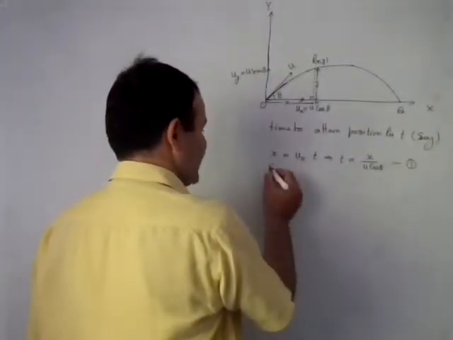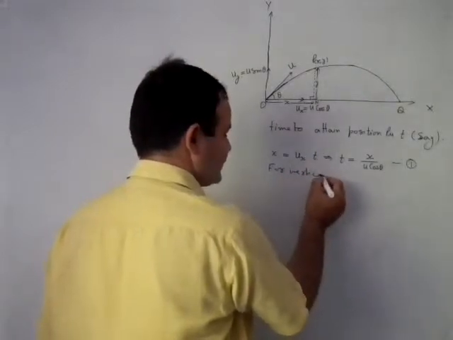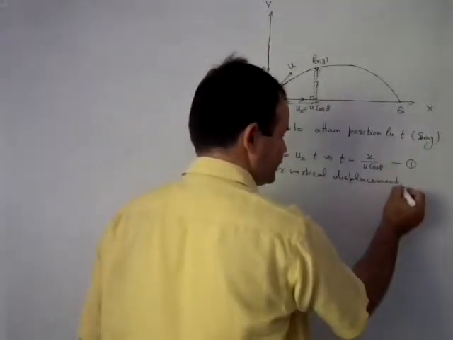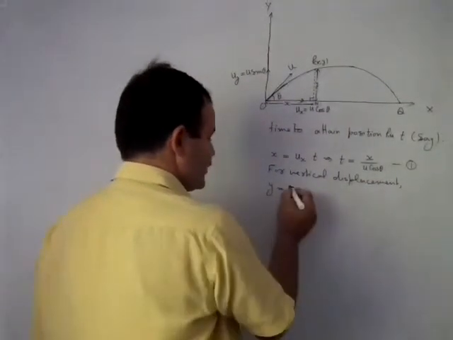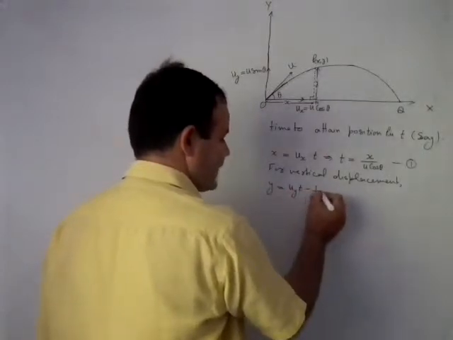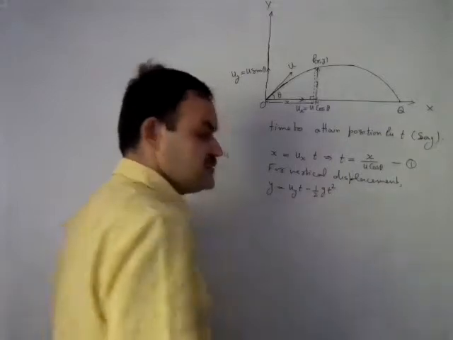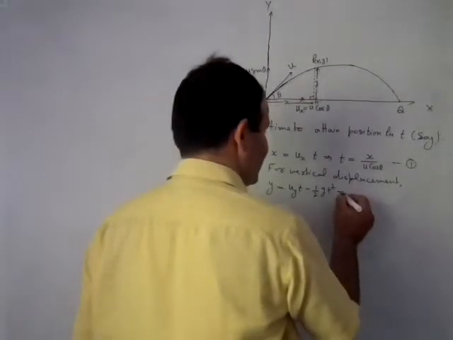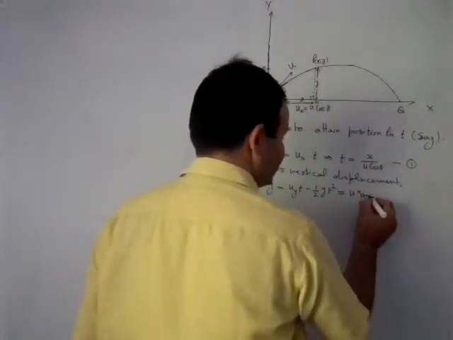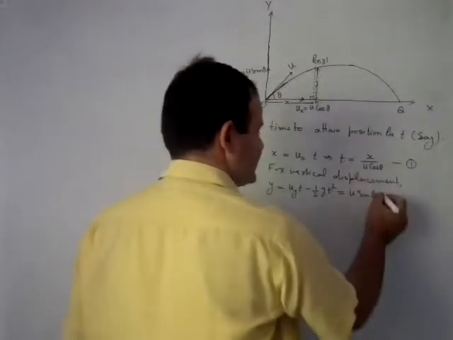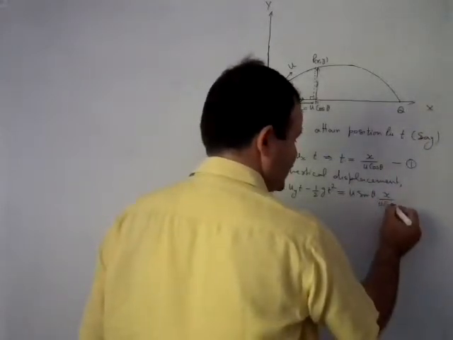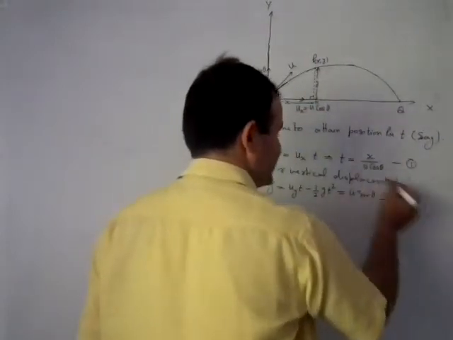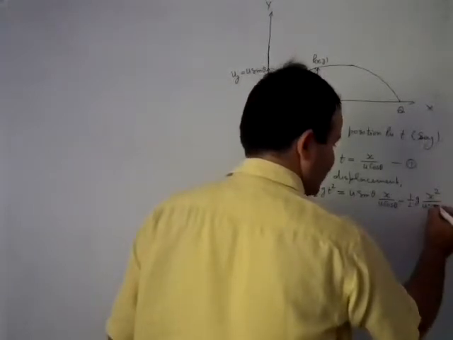So for vertical displacement, y is equal to uy t minus half g t square. This equation of motion will be used for determining the vertical displacement, and this is equal to uy, which is u sin theta, and t means x upon u cos theta, minus half g, and t square is x square upon u square cos square theta.